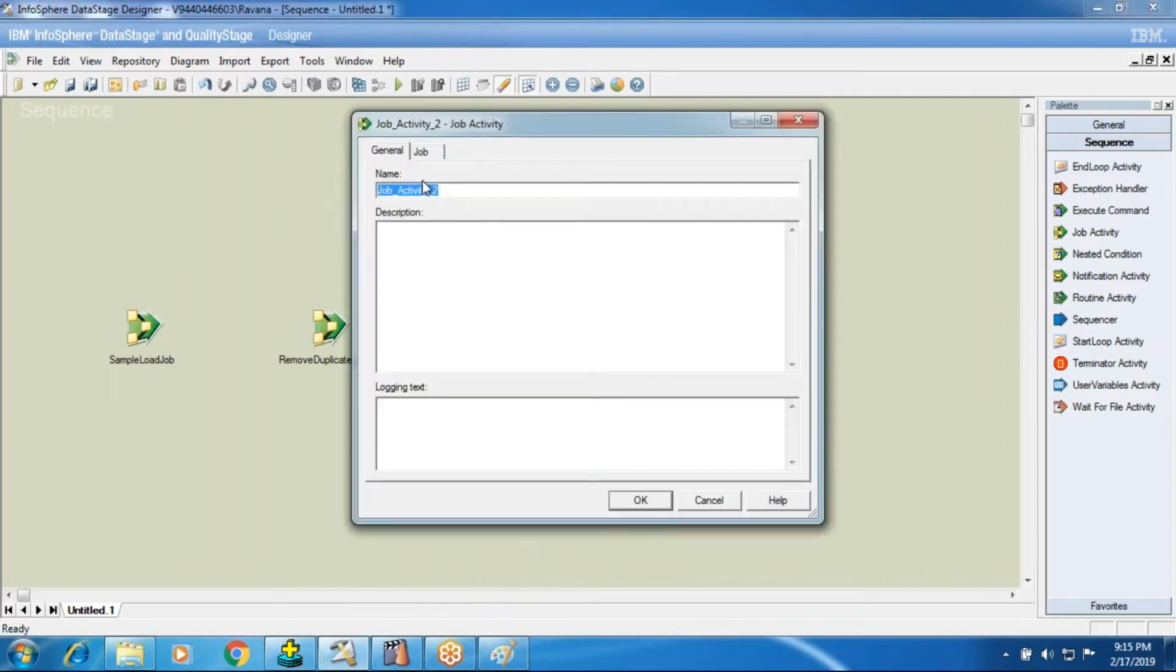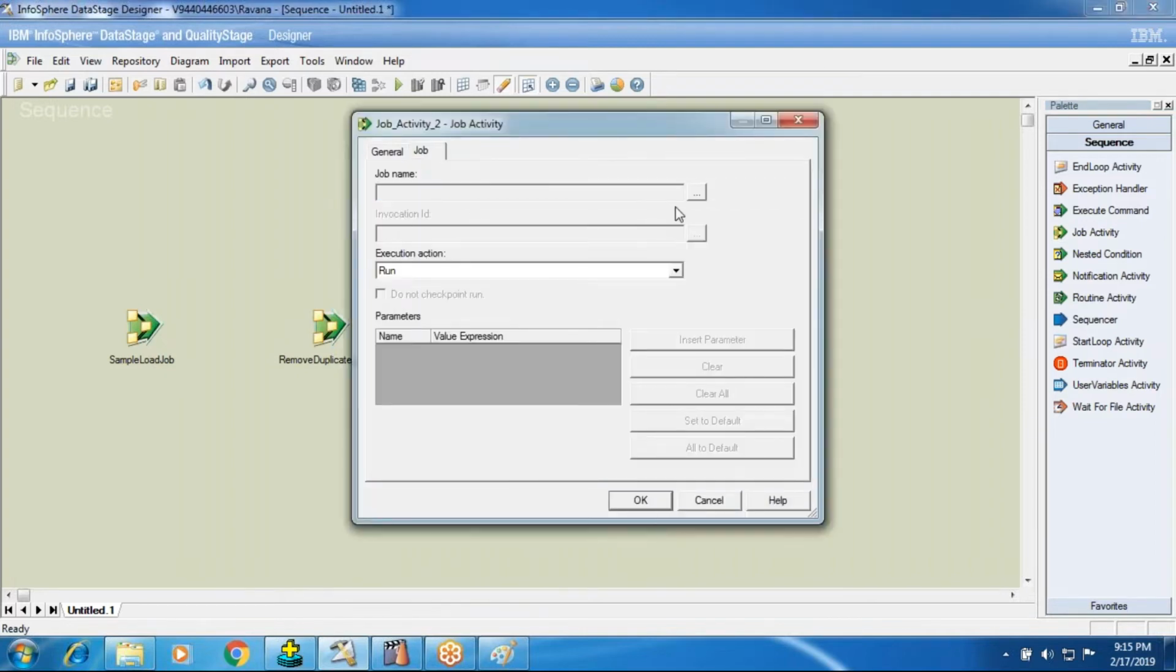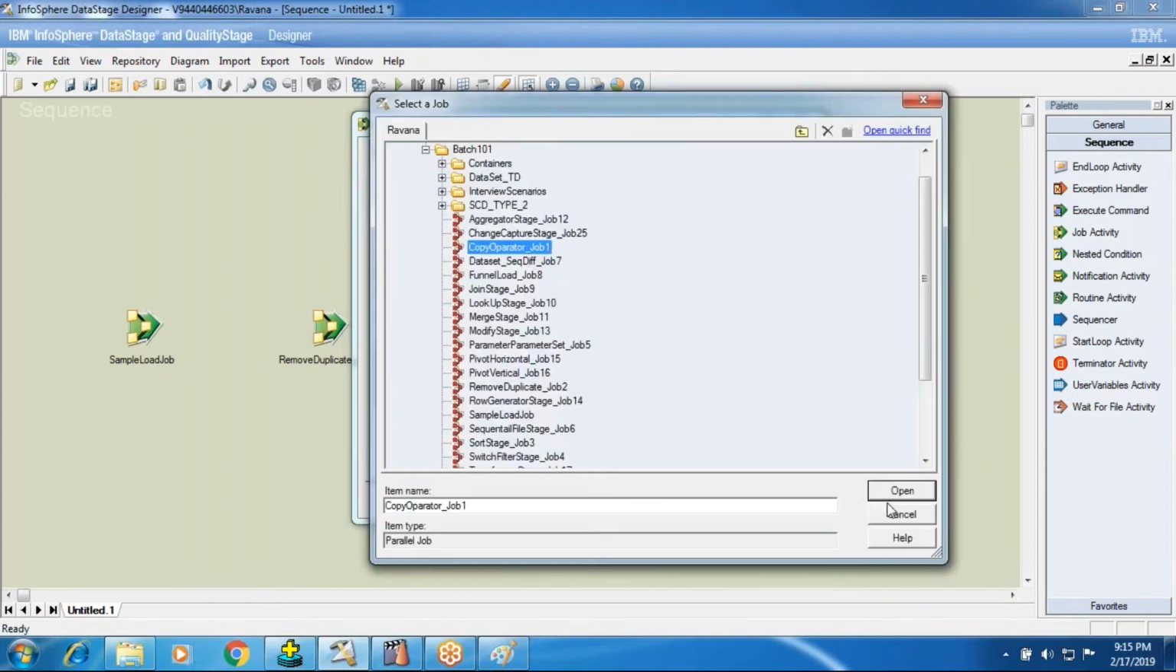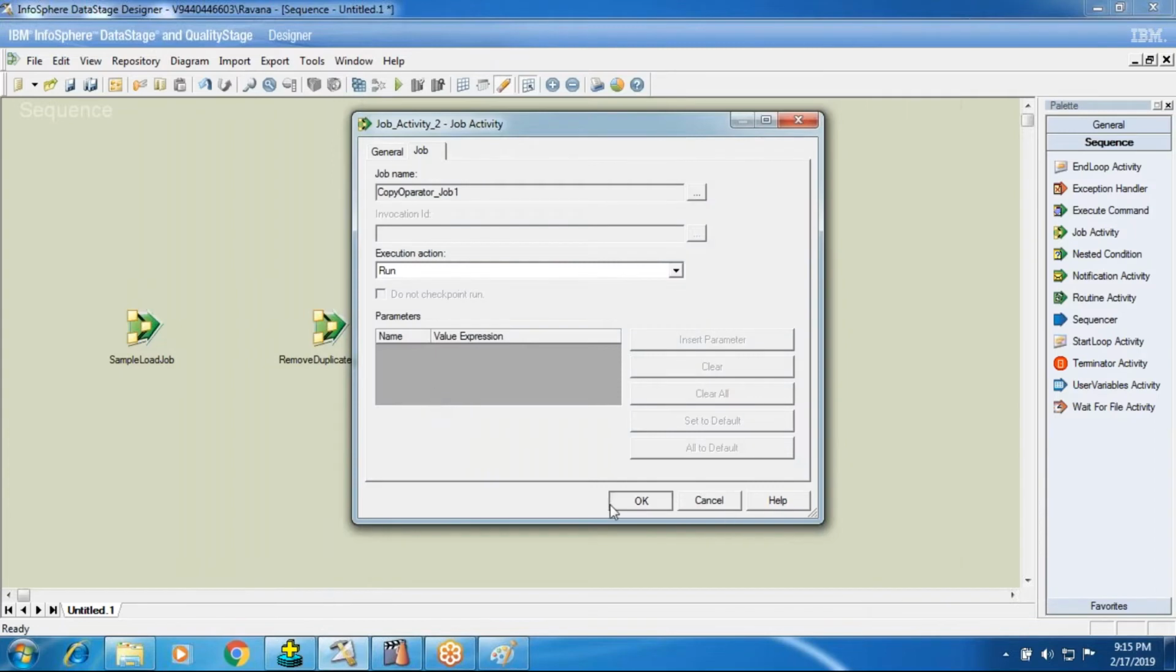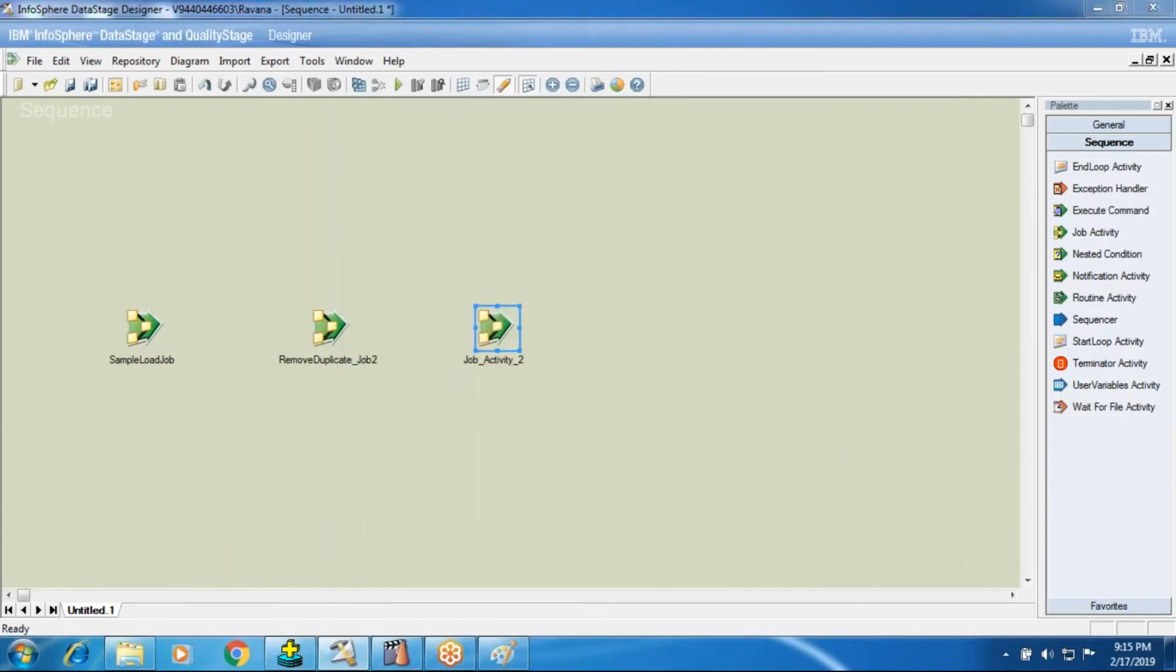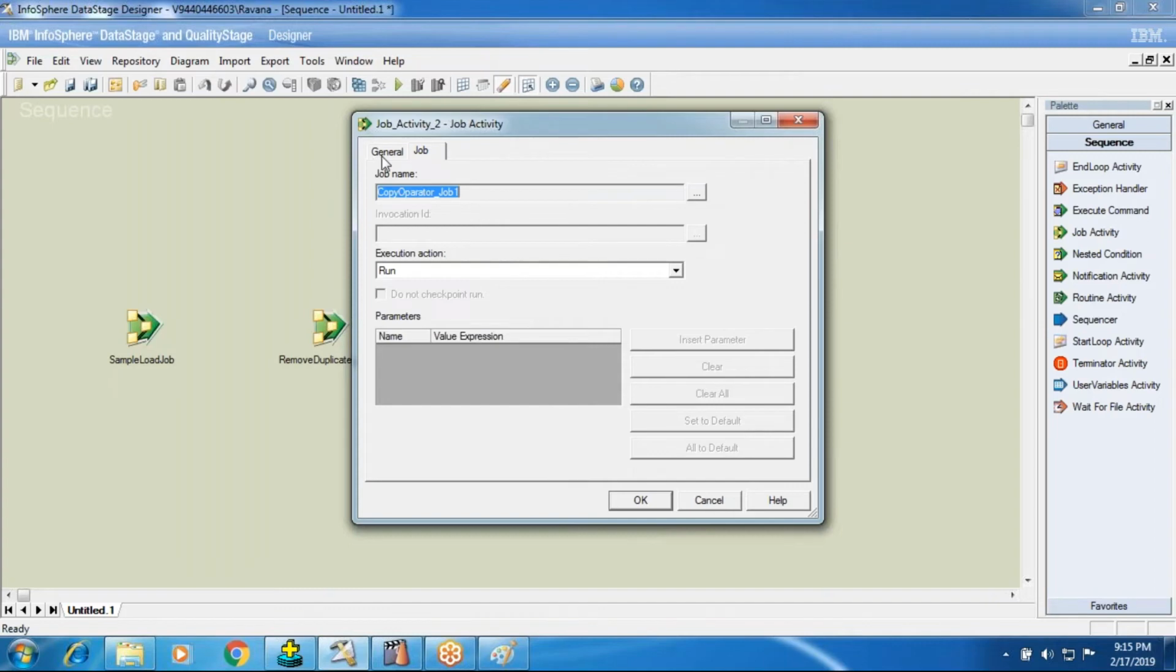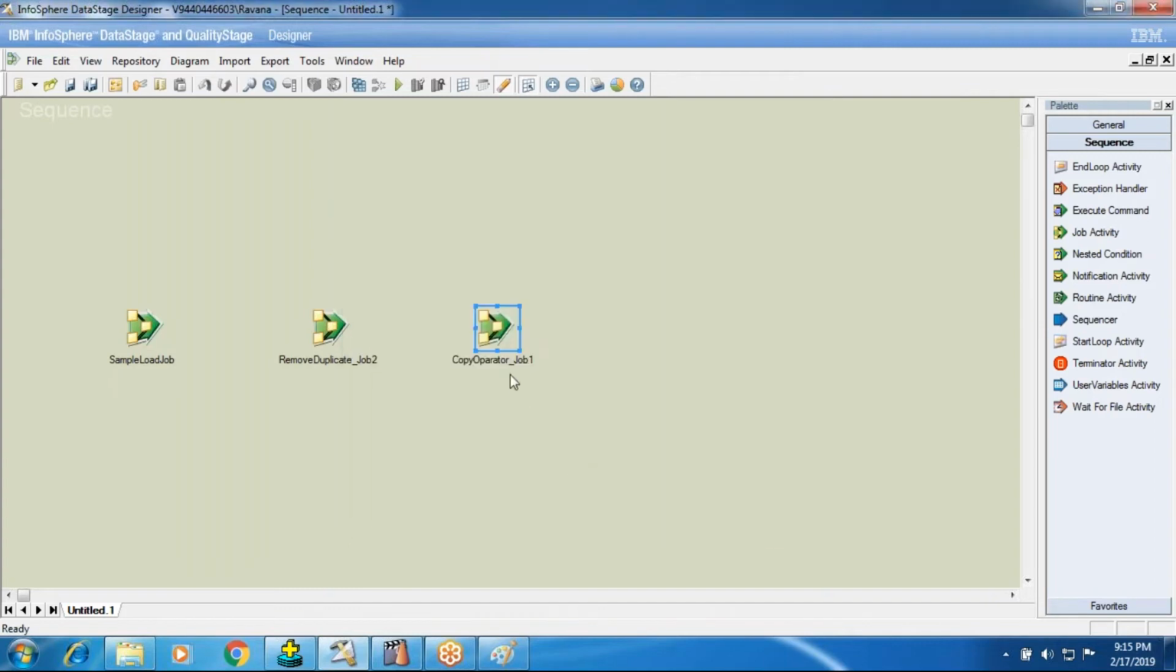So I brought a job activity and I want to call job 1, which is your copy operator job. I click OK, and here I name this stage job 1, and then job 2 and job 3. So now I have 3 jobs here: sample load job, copy operator job 1, remove duplicate job 2.